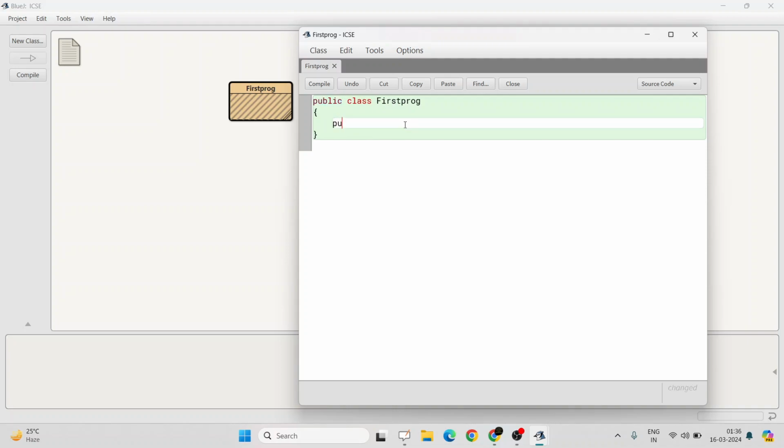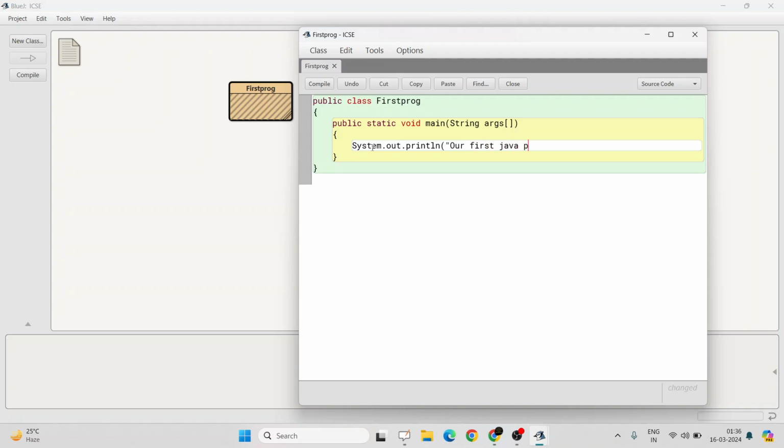Now what will be the next line? Public static void main. Again, these keywords, public static void, are not known to you as of now. No need to understand them now, just understand the syntax of the program. Okay, so public static void main, String args. Now what we will do? We will print: System dot out dot println. Let's write our first Java program. So we have written our first Java program.